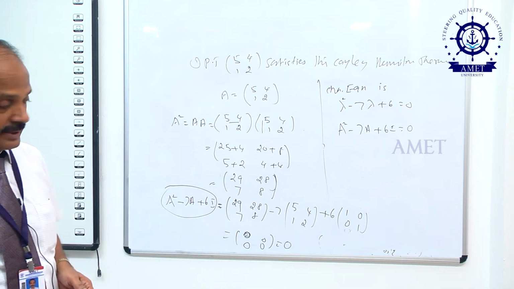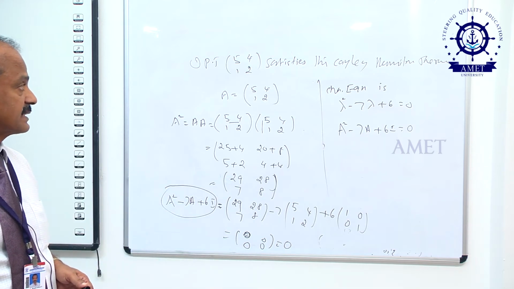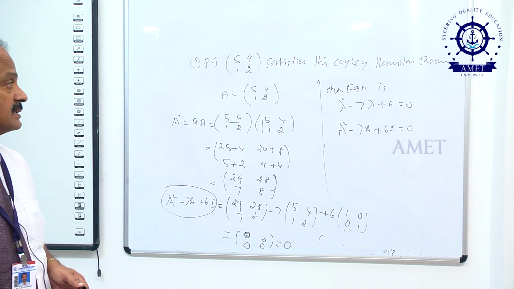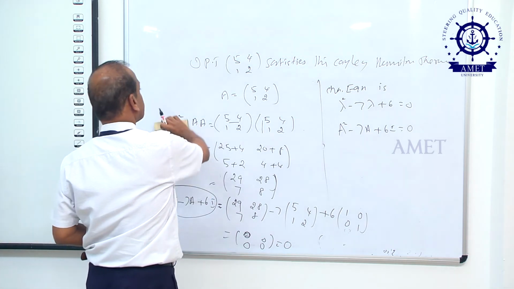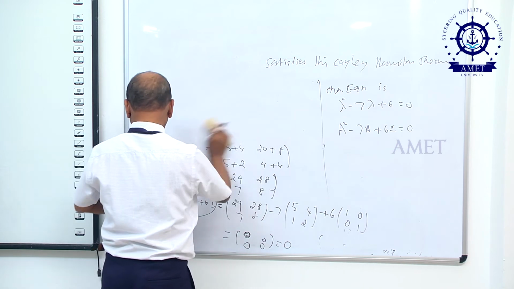Therefore, every square matrix satisfies its characteristic equation. Another one is another problem.